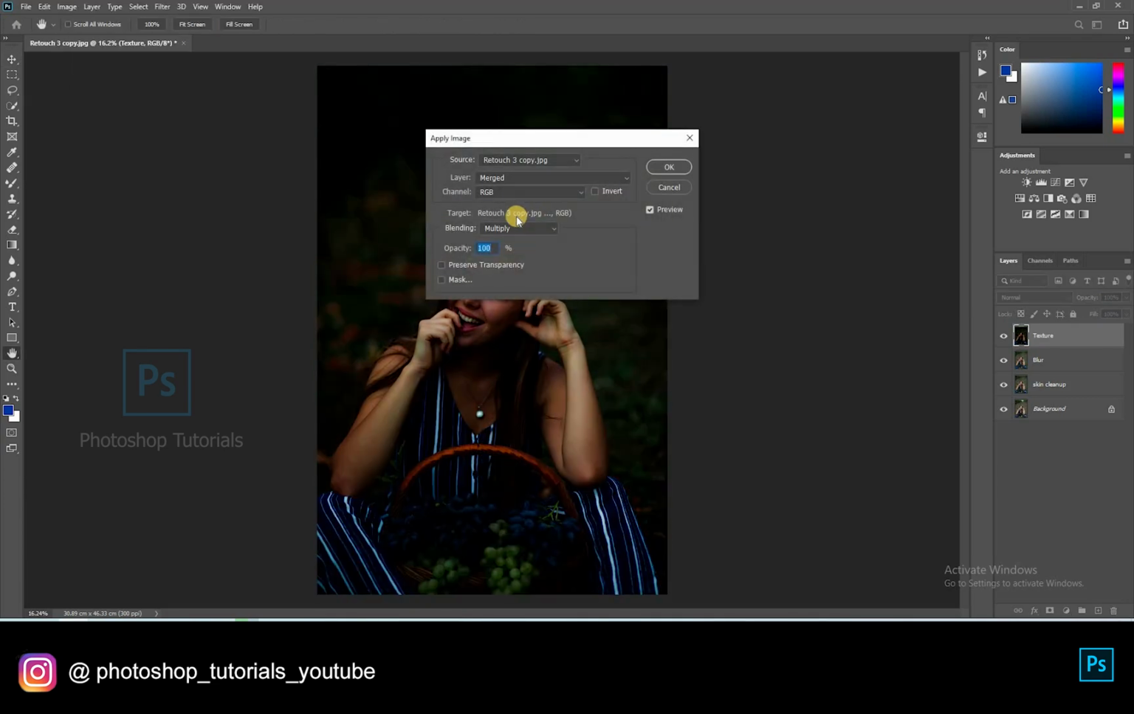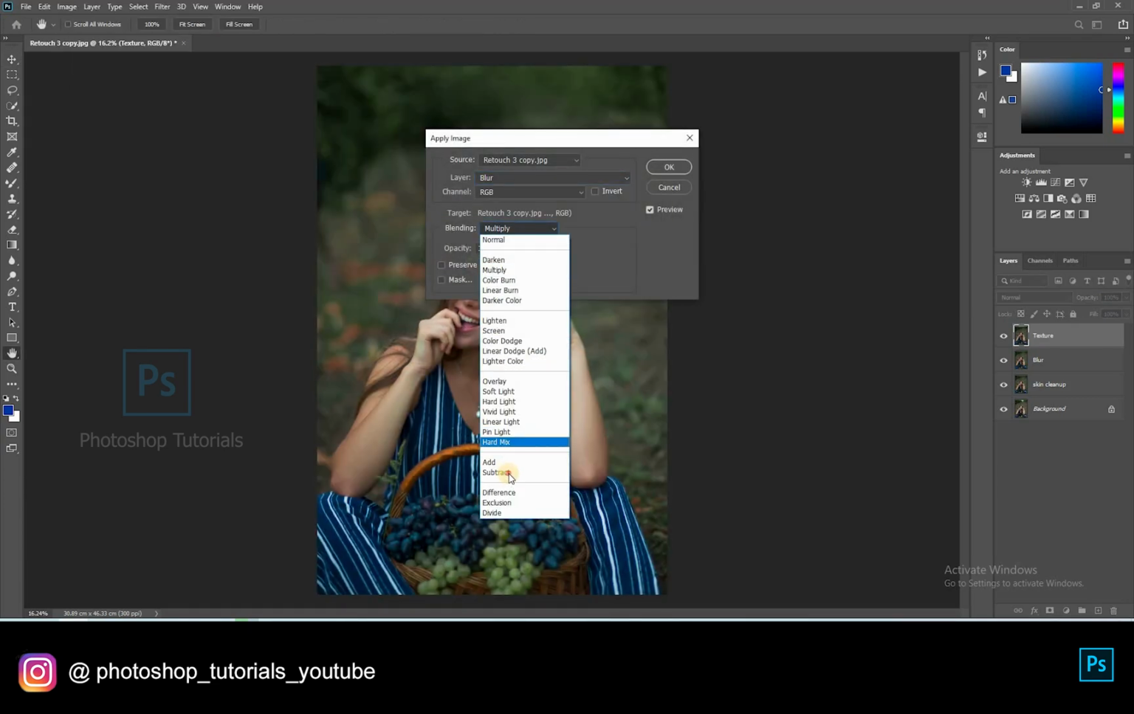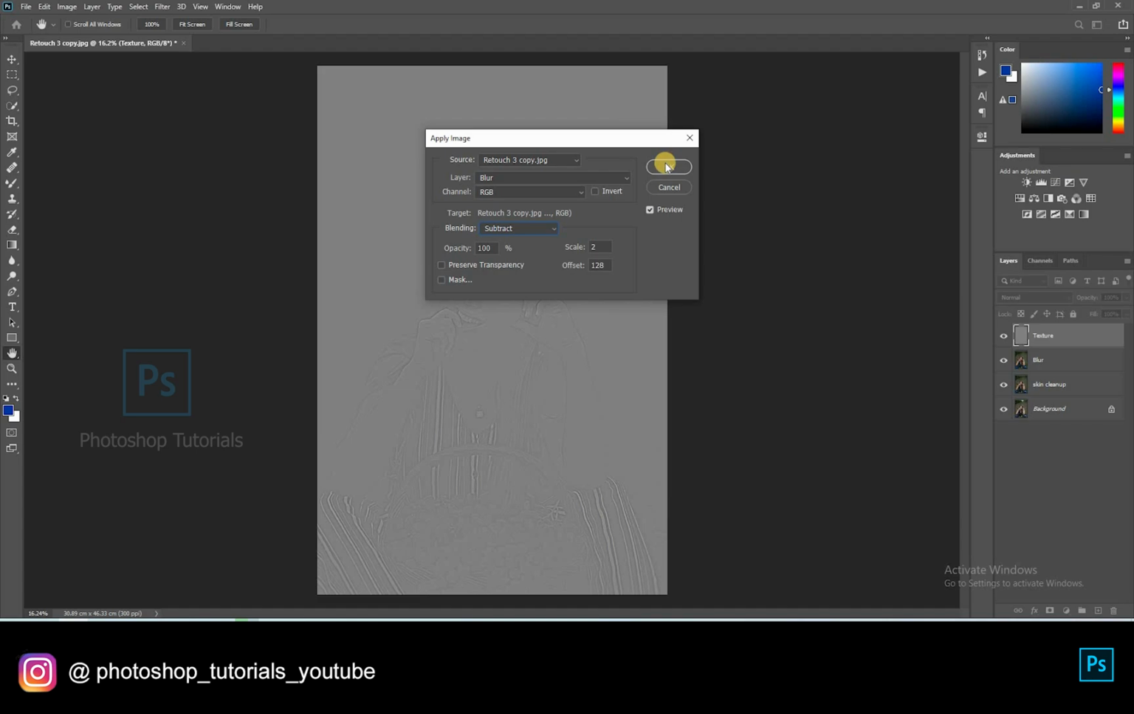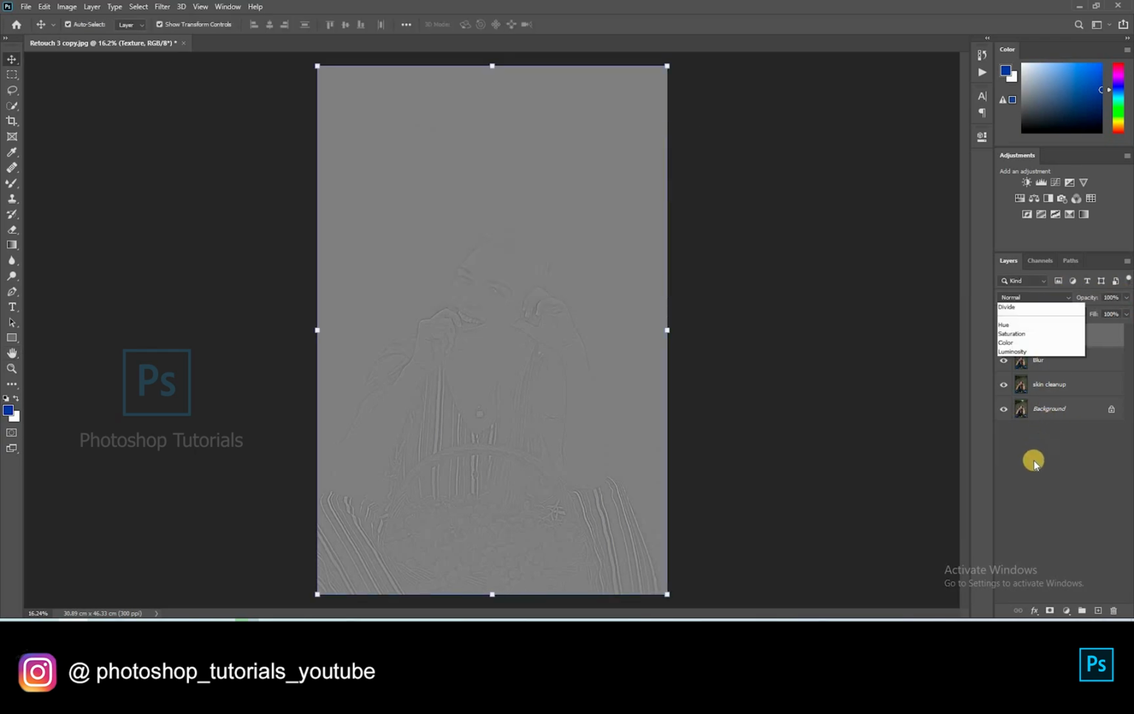On the dialog box, select the layer as blur. Channel RGB as default. Turn the blending mode to subtract. Opacity 100%, scale 2. Offset 128. Please see that these settings are same as mine. This is like a kind of a formula. Hit on OK once you're done. Turn the gray layer blending mode to linear light.